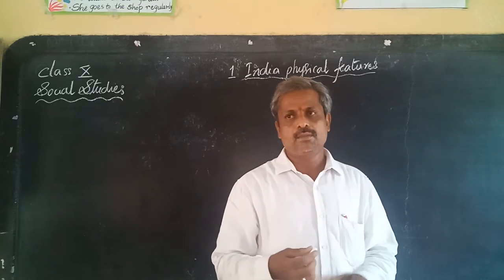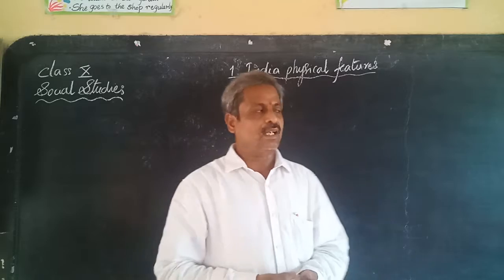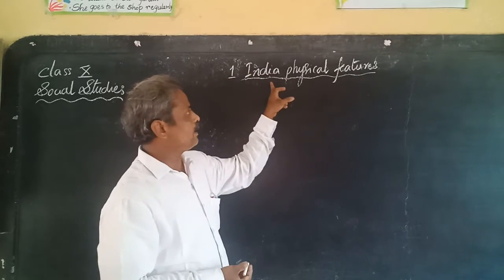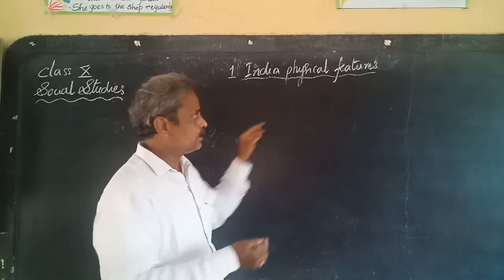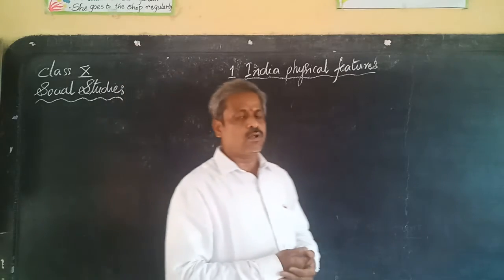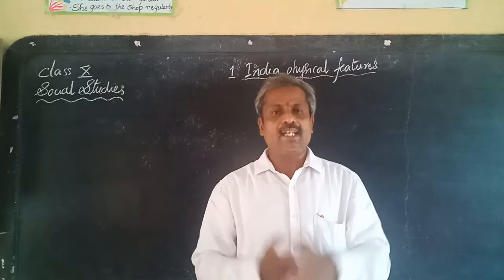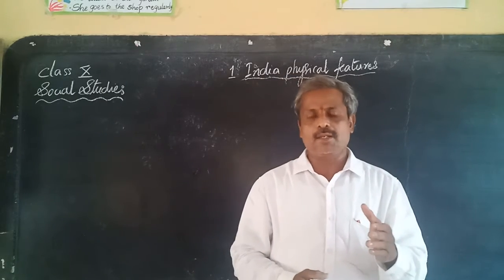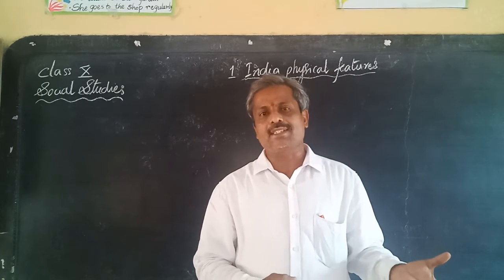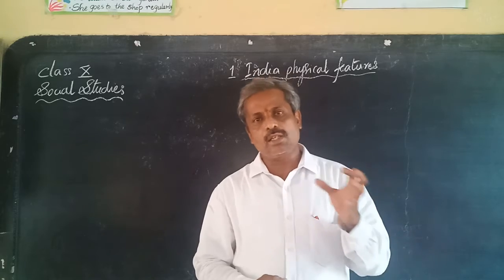We are going to learn in the second class about India's physical features. In the last class we talked about India and its location, its area, and its latitudinal and longitudinal extension.